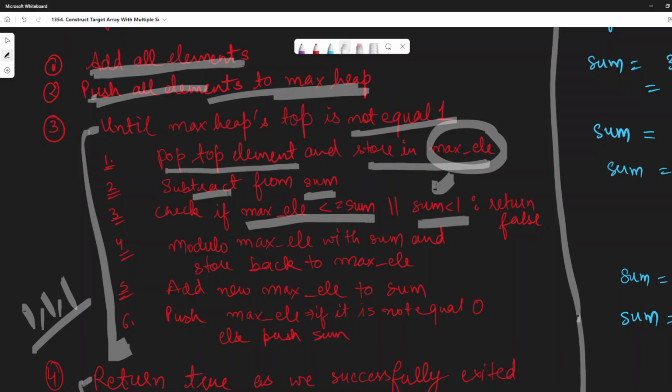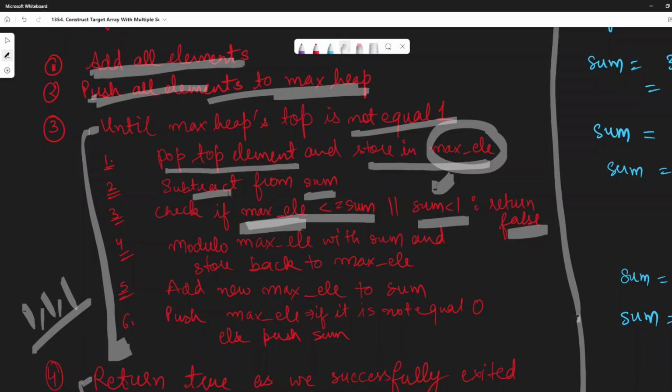Why we are checking this is because rather than subtracting the same element again and again from our maximum element, we would be doing modulo, so that in one step only we would be able to subtract all the elements. So we check that if our maximum element is less than or equal to sum, then we will return false.